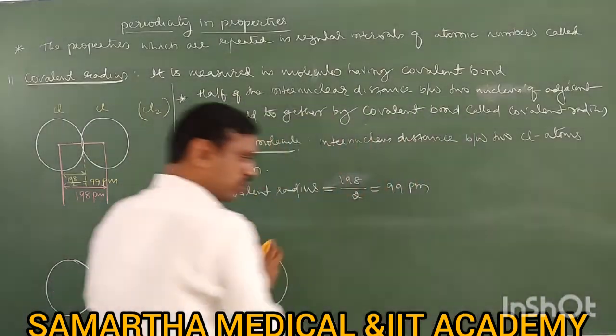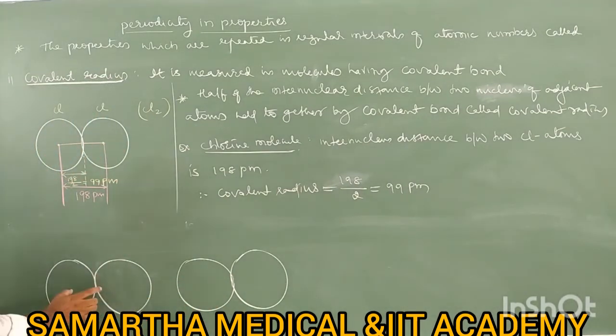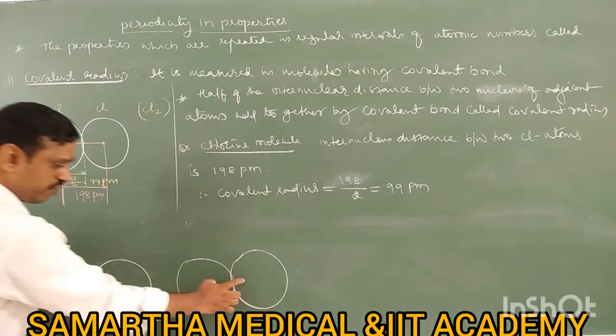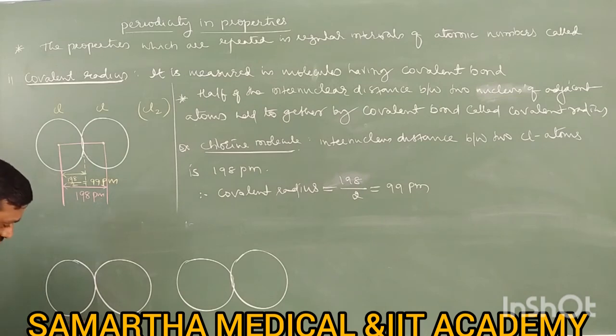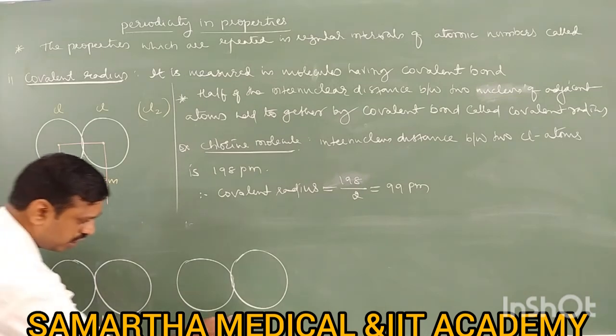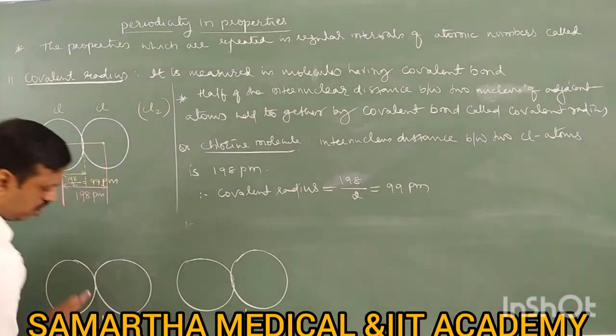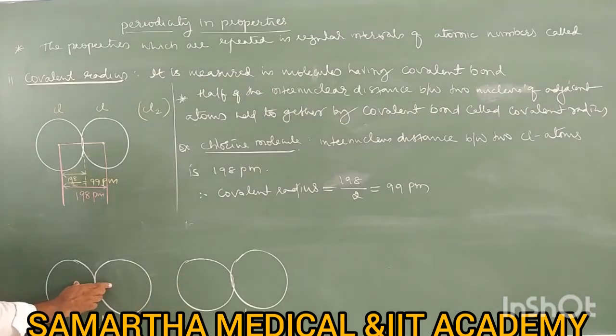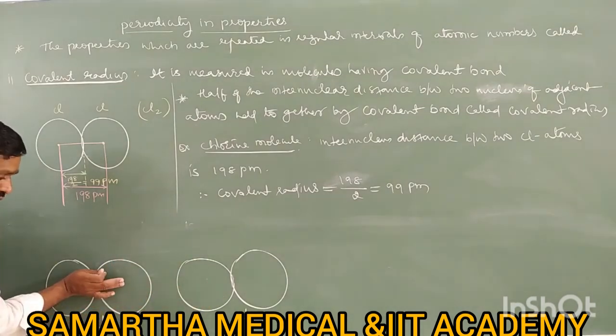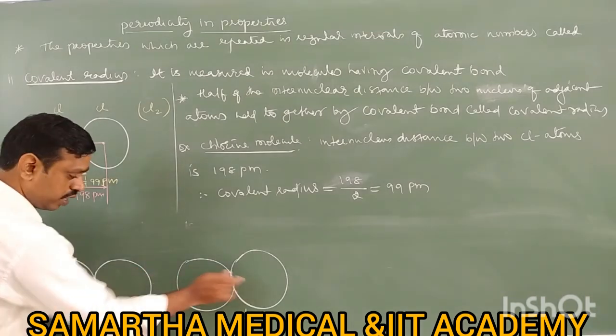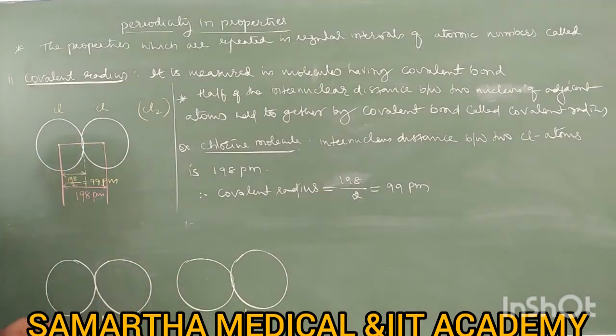In each chlorine molecule, there is a covalent bond. Say this is Cl2. It is also Cl2. In between these two atoms is a covalent bond. But in between these two chlorine molecules, this is one molecule, it is another molecule, in between these two molecules there is a van der Waals bond.